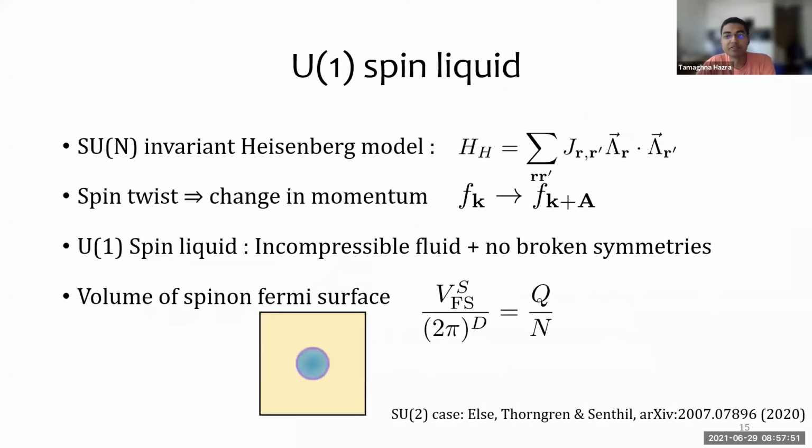We realize that this prescription works just as well for a pure Heisenberg model. The spin twist imparts momentum to the spinons, the fractionalized fermions. And if you're in a ground state with no broken symmetries and the spinons occupy an incompressible Fermi surface, then we can show that the volume of the spinon Fermi surface is given by Q over N, the filling of the spinons. And for the SU(2) case, this was also recently shown by Stelzay, Thorngren, and Senthil.